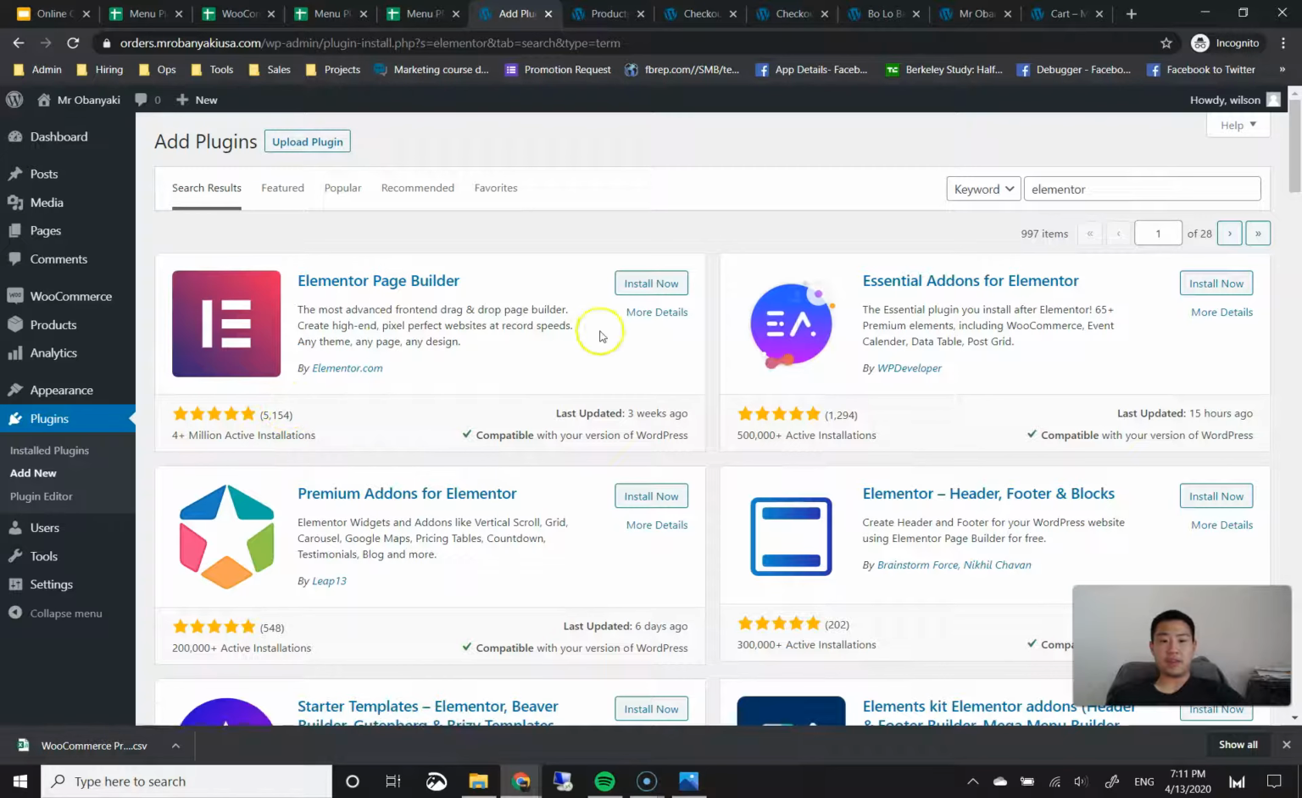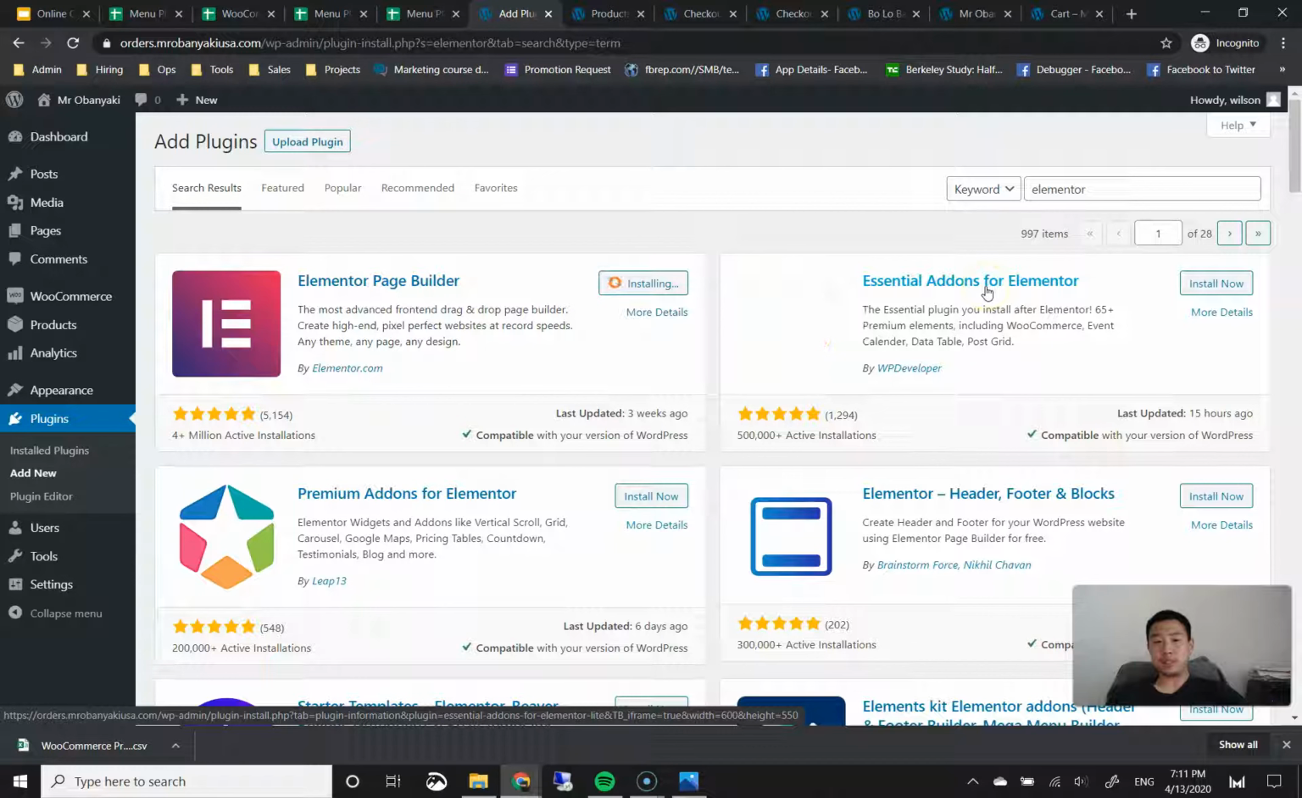5 stars, over 5,000 reviews. A lot of people use this, and it's a free plugin, so there has to be lots of value here. One more plugin that we need here that's going to extend the functionality of Elementor Page Builder even more is this Essential Addons for Elementor.